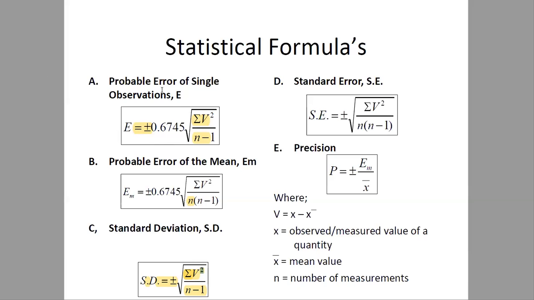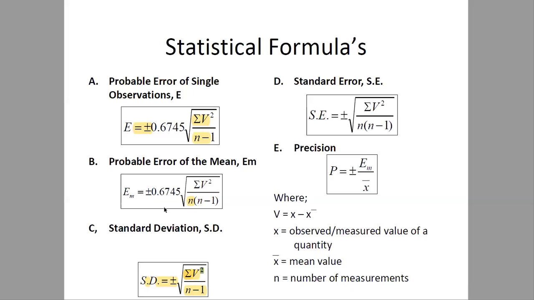Then for the probable error of a single observation, we multiply 0.6745 with the standard deviation. Now for the probable error of the mean, we divide that equation by the square root of n, and then we come to this equation. So we have three basic formulas.